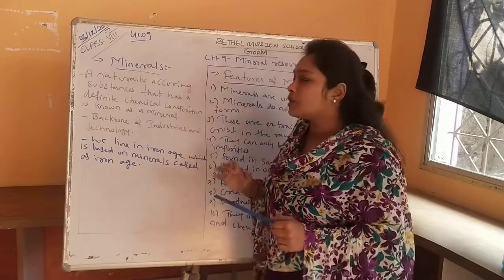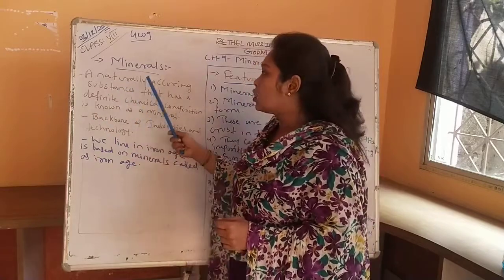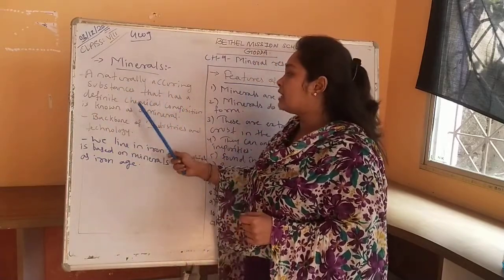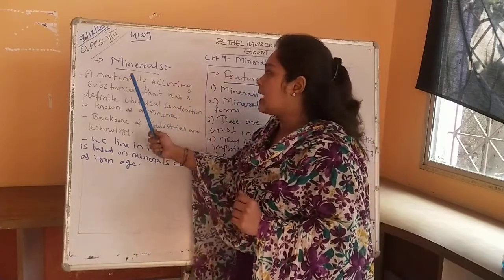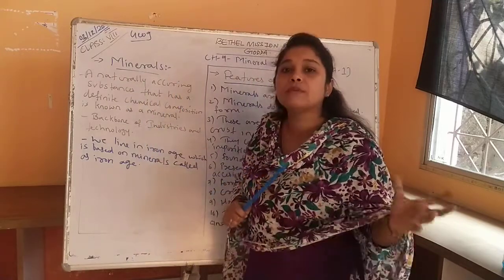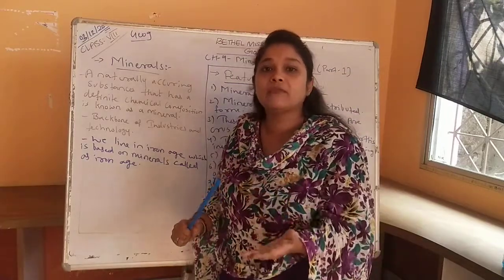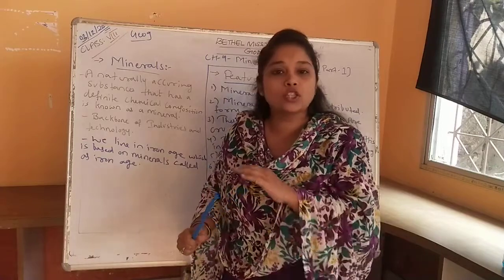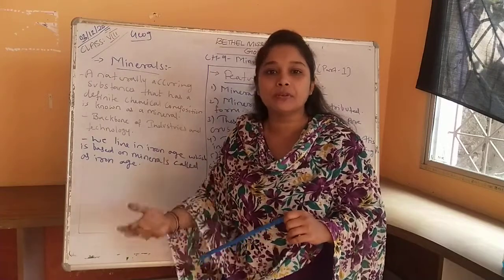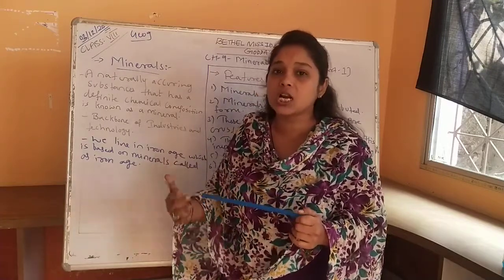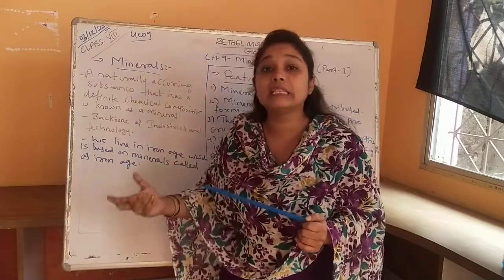Before starting with that, first of all we need to understand what we mean by minerals. Minerals means a naturally occurring substance that has a definite chemical composition. A naturally occurring substance means mineral resources are natural resources which are only available by nature, and it is a gift given by nature to us. It is not man-made, not human-made. Human beings have no effort in making or producing these minerals. They are natural substances which occur in our environment. That is why mineral resources are also called natural resources.